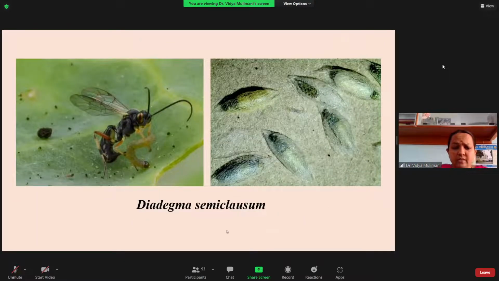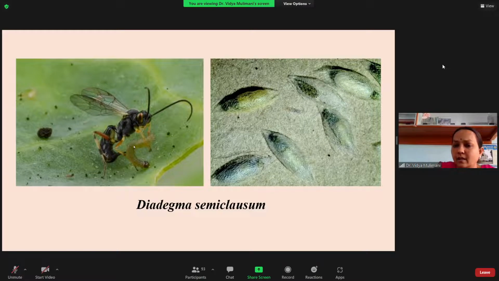Here you can see another example under the Ichneumonidae, that is Diadegma semiclausum. Especially you find this in the cabbage ecosystem. Here you can see it is attacking the last instar, the fourth instar. It is not inactivating the host. It is only lifting the caterpillar, and you can see the parasitoid laying the egg and allowing the larva to grow. So instead of getting the DBM adults, you are going to get the adult of Diadegma.